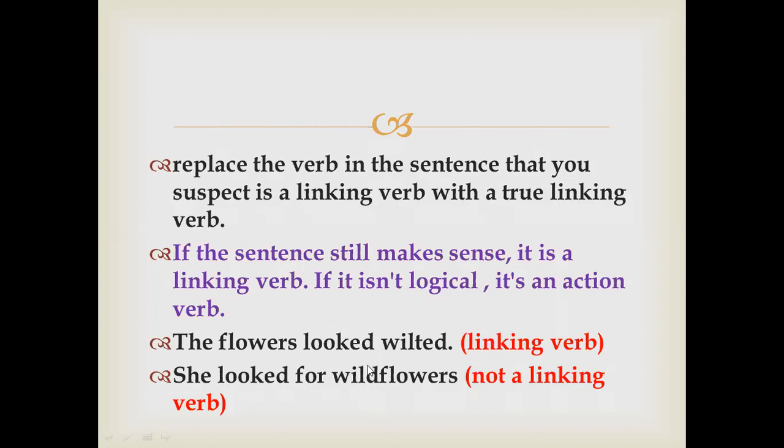Next is: He became anxious about working for the first time. Let's try to change it. He is anxious. Making sense? Right? This is making sense, which means it is linking. We grew flowers in our garden. We are flowers in our garden. What do you think? Here grew is not a linking verb. Here it is an action word, an action of growing them is happening. So here it is not the linking verb.